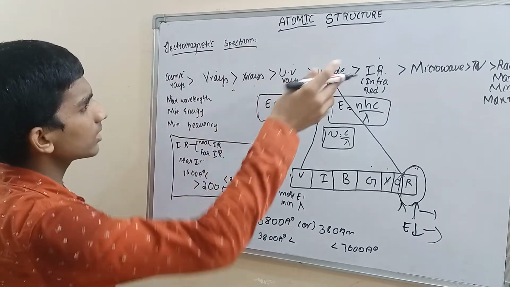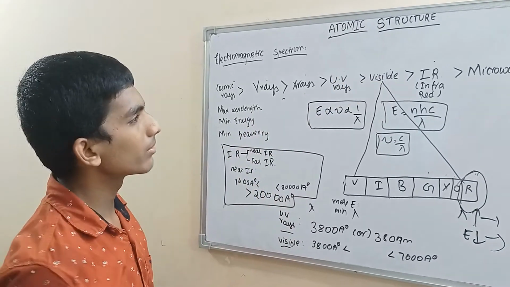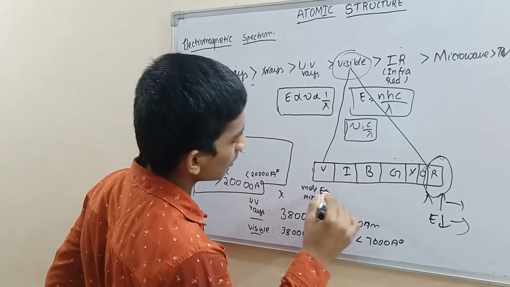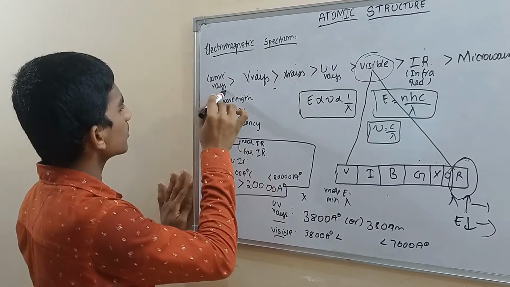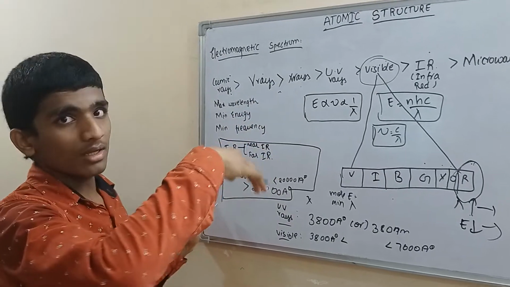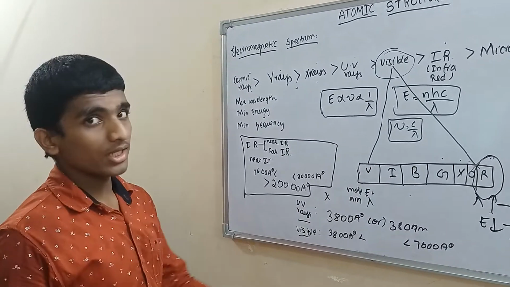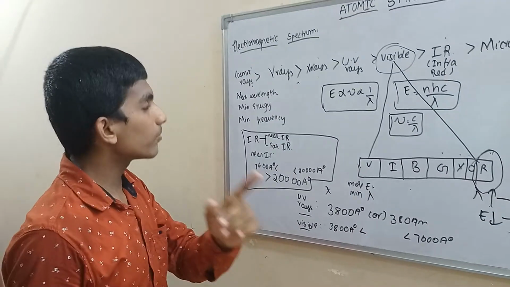Why can't we see these rays? Why can we see only visible rays? We know there is a blanket of air that surrounds the earth, known as the atmosphere.